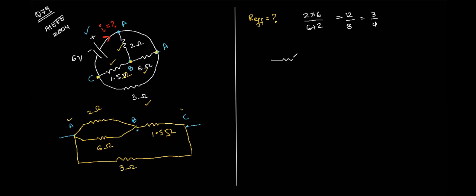So between A and B, the net resistance becomes 0.75. Between B and C, the resistance is given as 1.5, right?